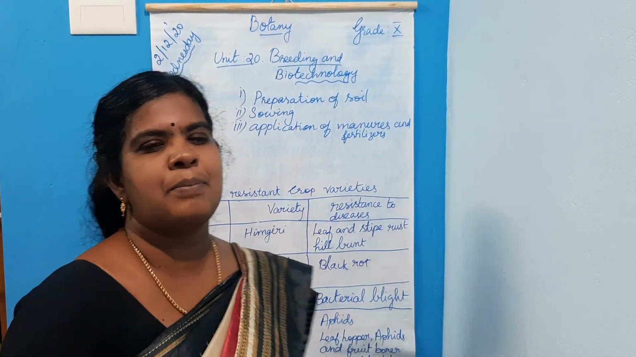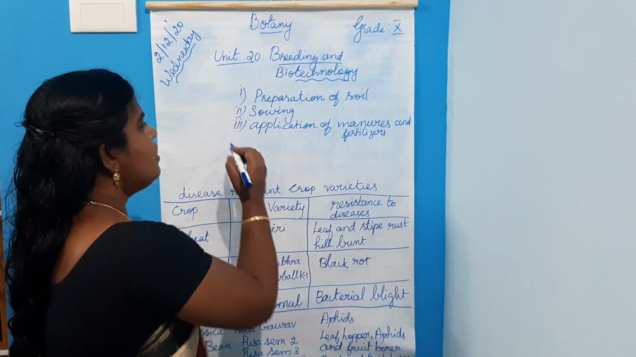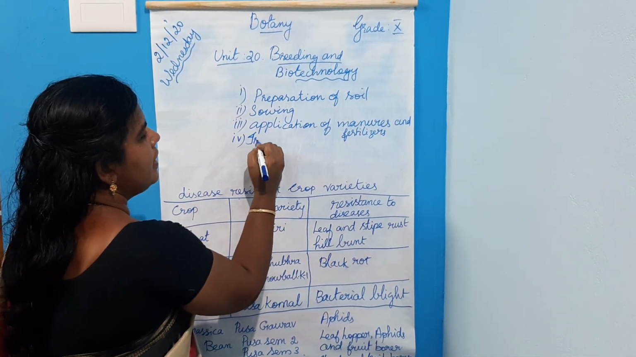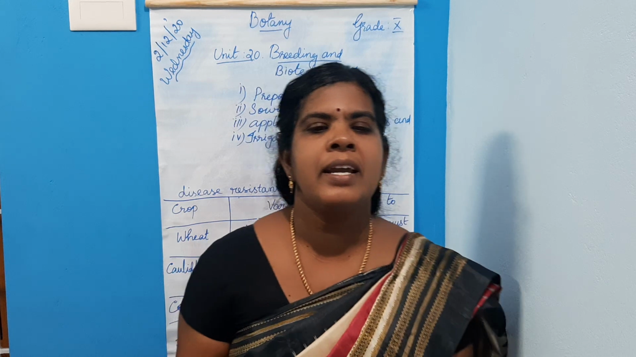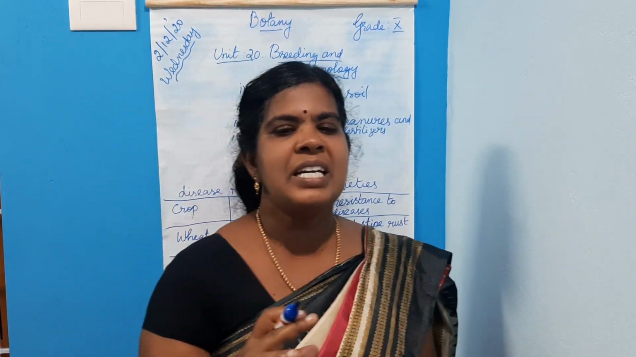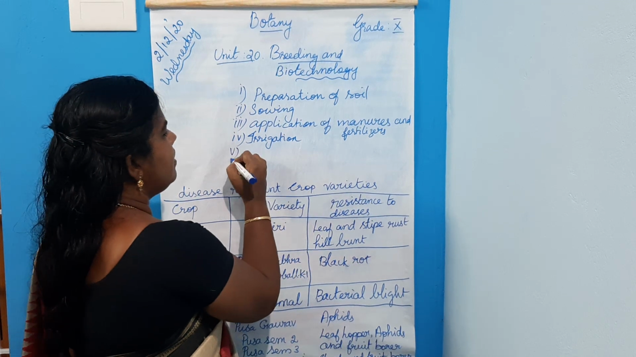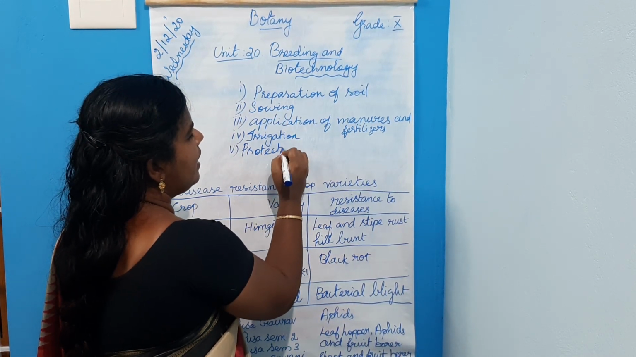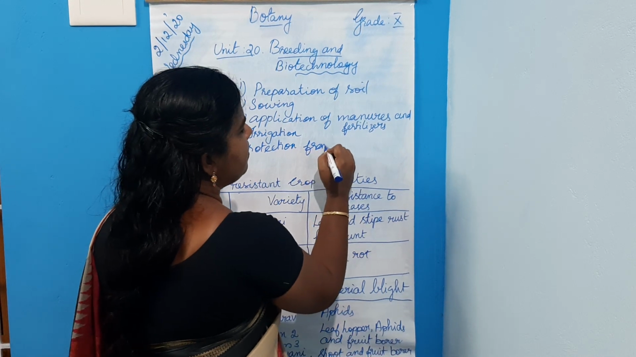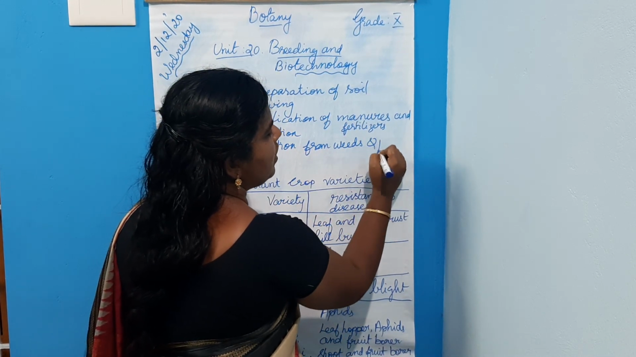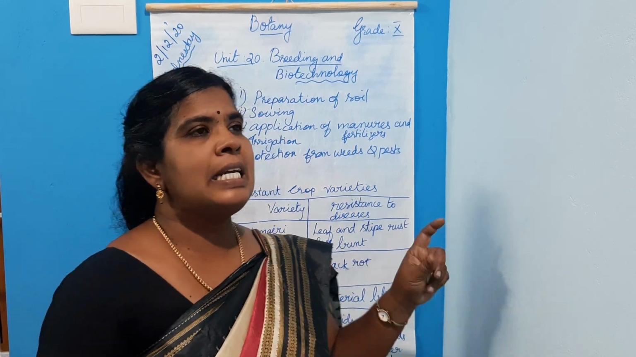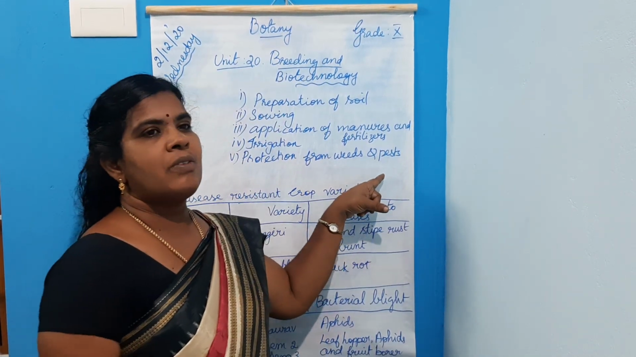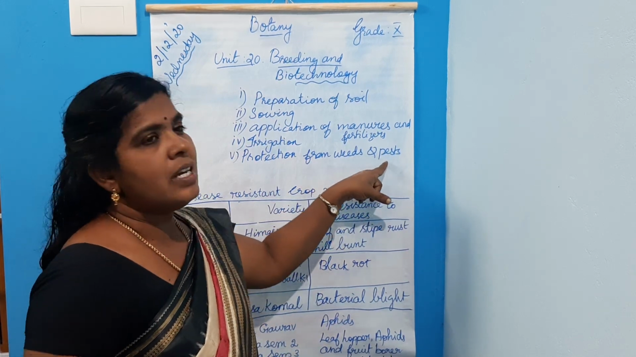Then the fourth step is proper irrigation. What is irrigation? Irrigation is the process of supplying water to the field. The next step is protection from weeds and pests. What are weeds? Weeds are the unwanted plants which grow along with the crop plants. Pests are the insects which damage the crop plants.